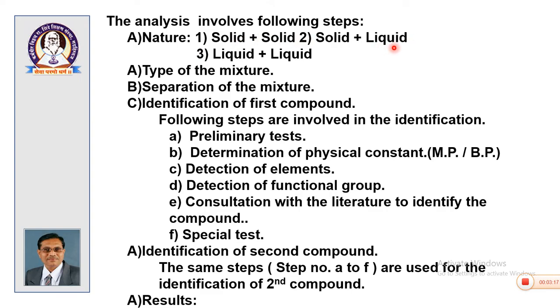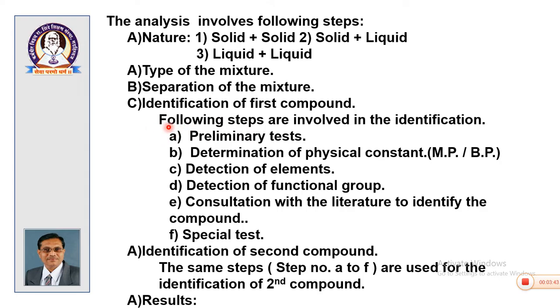Then you are expected to determine the chemical type of the mixture. Once you know physical nature and chemical type, you are expected to separate the mixture. After separation,